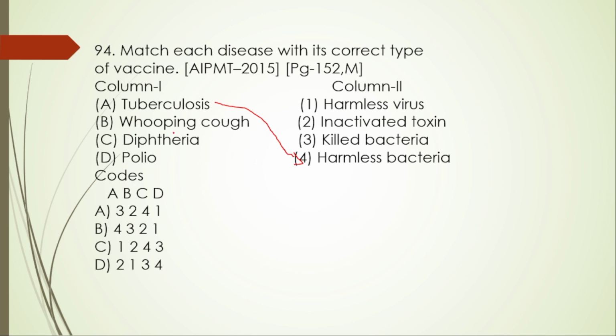Whooping cough, killed bacteria. The traditional vaccine uses killed Bordetella pertussis bacteria. So A is 4 and then B is 3. The right option is B itself.